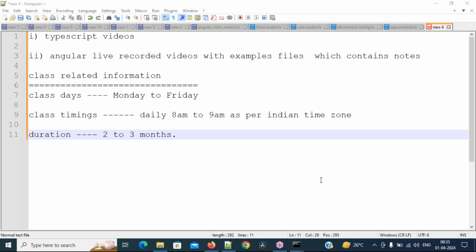Yes, okay, right. Sir, will you cover NGRX? See, NGRX means observables, map, these things will be there. Give me one second, Ashish, let me finish the course information, then after we'll go there, prerequisites. How to work with RxJS related functionality here, that is what I will tell you. That is called NGRX.